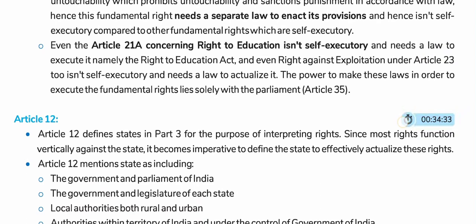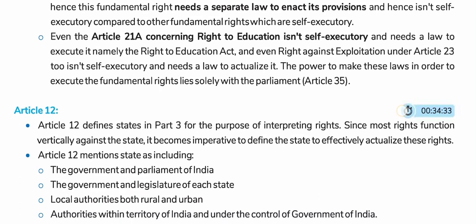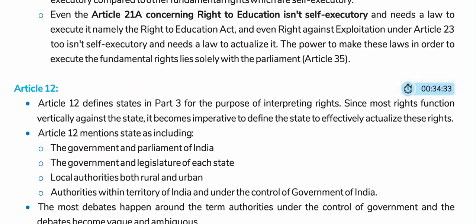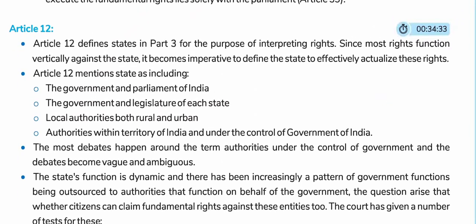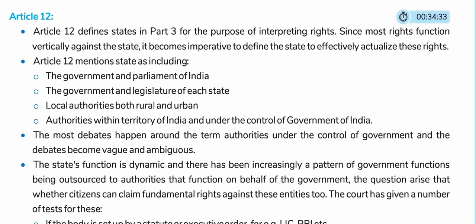Even Article 21A concerning the right to education isn't self-executory and needs a law to execute it, namely the Right to Education Act. And even the right against exploitation under Article 23 too isn't self-executory and needs a law to actualize it. The power to make these laws in order to execute the fundamental rights lies solely with the Parliament, Article 35. Article 12. Article 12 defines state in Part 3 for the purpose of interpreting rights.